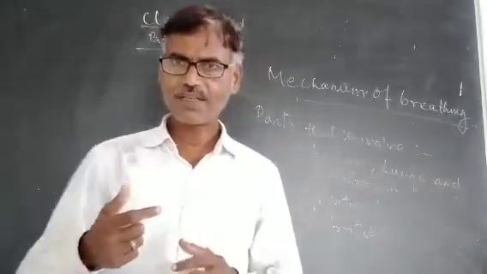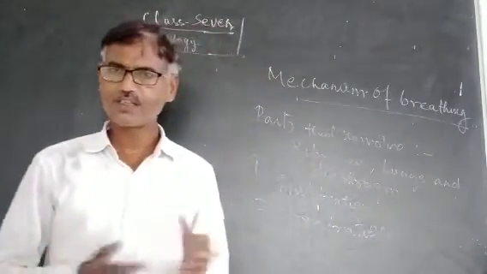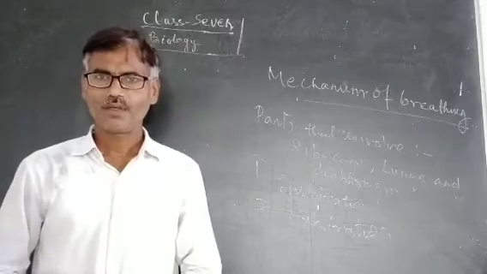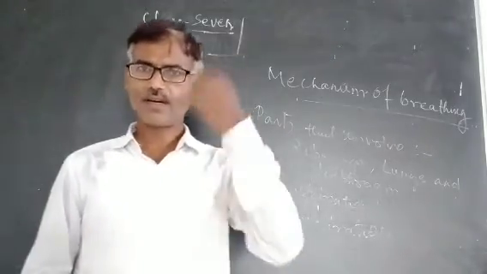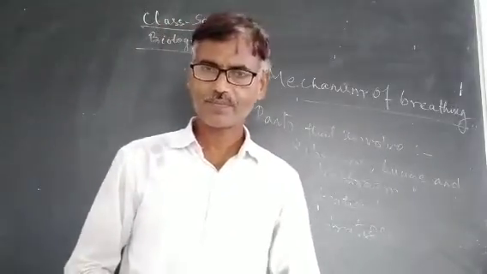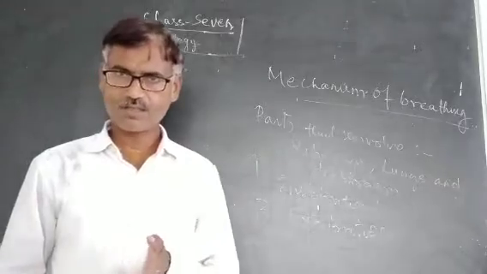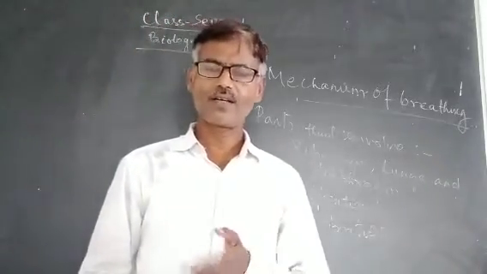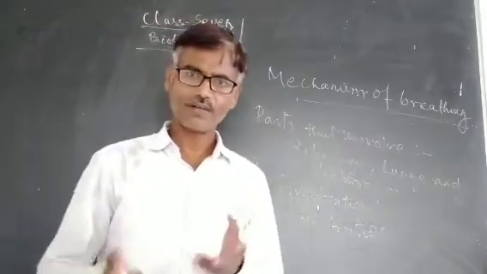Gaseous exchange between the respiratory organ and the surroundings of the living organism is called breathing. It takes place in two phases: taking in oxygen-rich air into the respiratory organs, and releasing carbon dioxide-rich air out from the body.